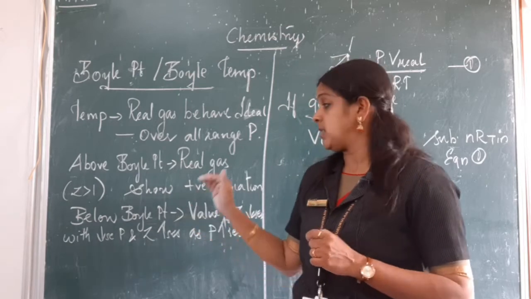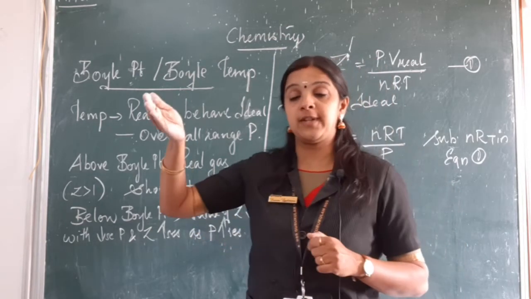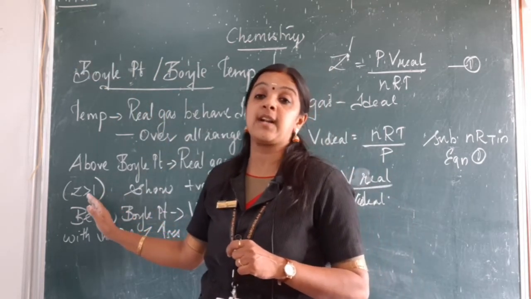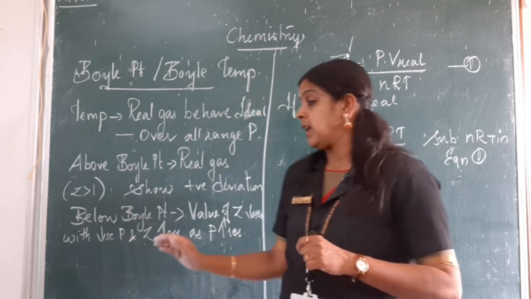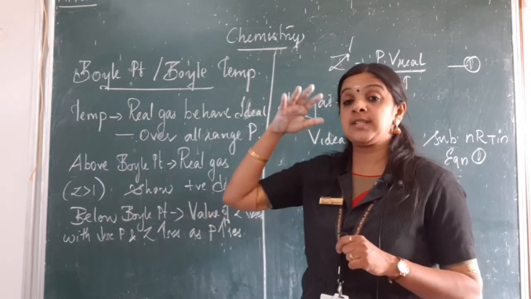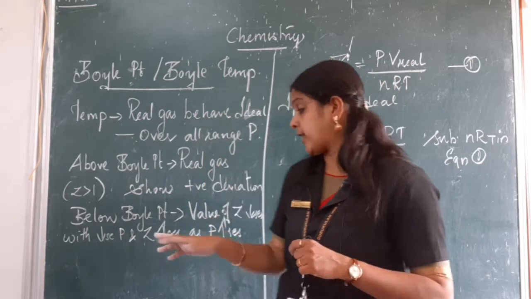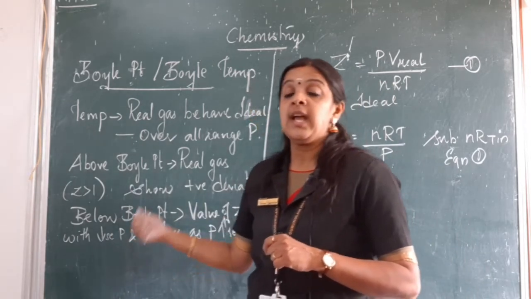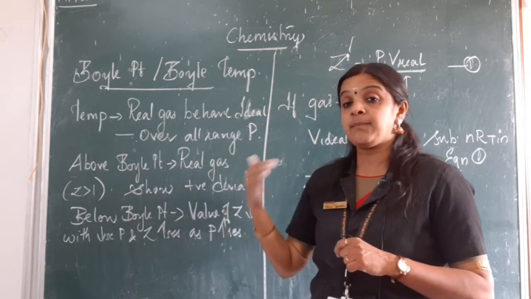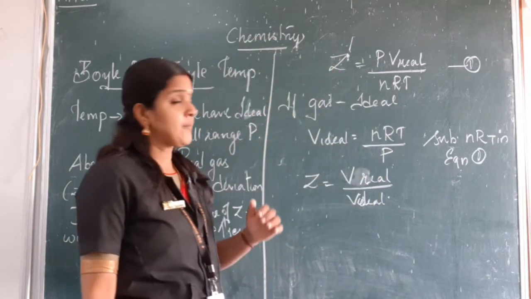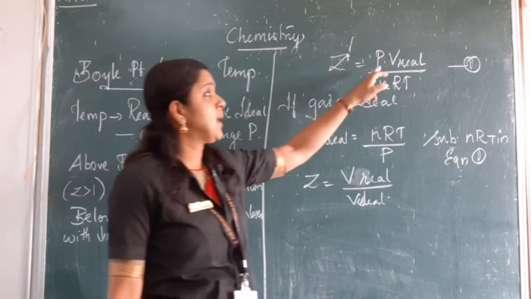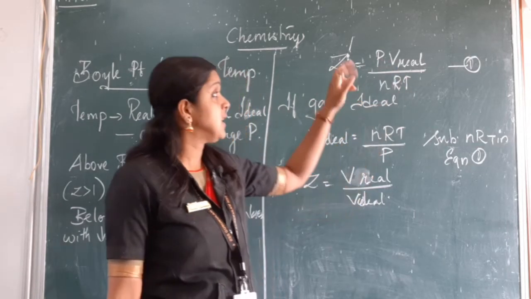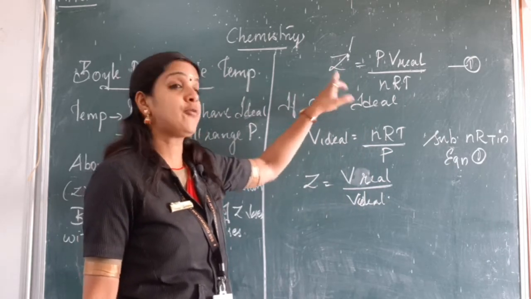Above the Boyle point, real gases show positive deviation, which means there is a slight increase in the curve where the compressibility factor Z will be greater than 1. Now what happens when the pressure is low, or below the Boyle point? The value of Z first decreases with increase in pressure, and as the pressure keeps on increasing, the compressibility factor also increases. So as we know, Z is equal to PV real by nRT. For an ideal gas, PV is equal to nRT, so let us calculate the compressibility factor.